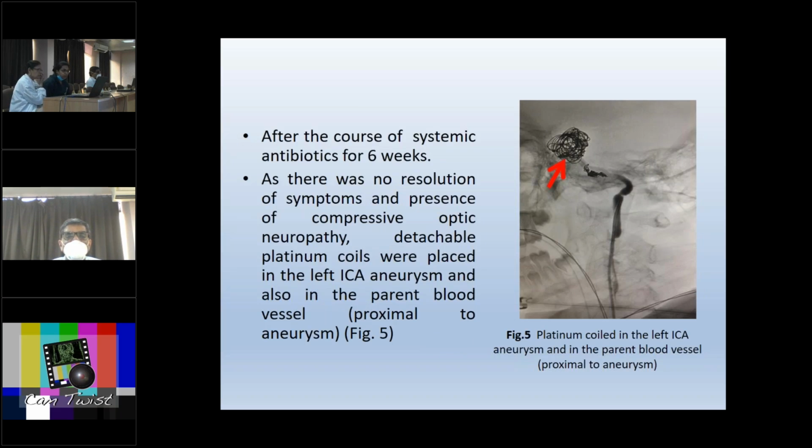So the patient was put on a course of systemic antibiotics for 6 weeks. Infective aneurysms, some of them have been known to resolve after a course of antibiotics. So we gave a full course for 6 weeks and we did serial imaging of this patient. However, there was no resolution of symptoms and the presence of compressive optic neuropathy persisted. So we had to do a neuroradiological intervention.